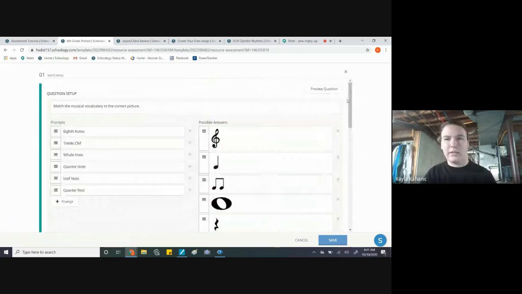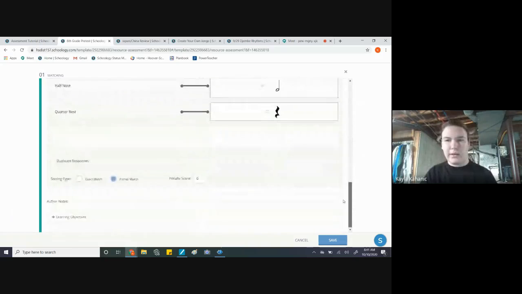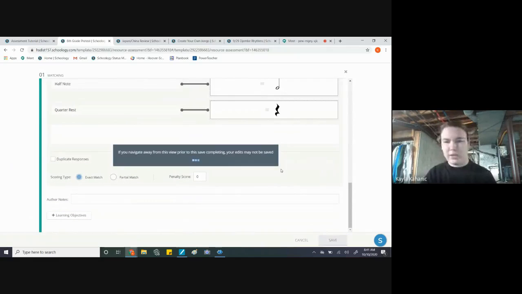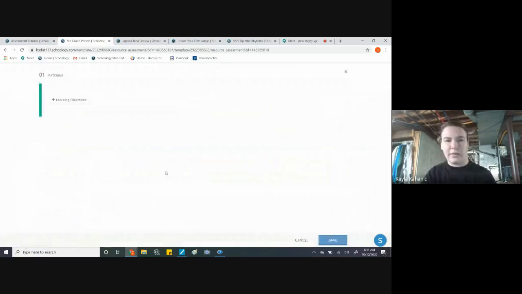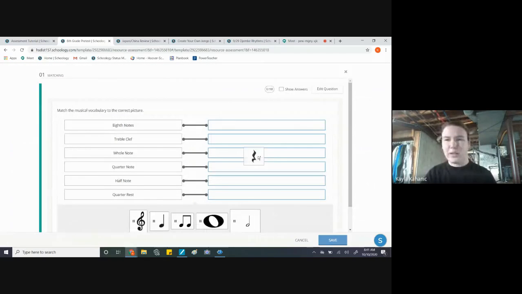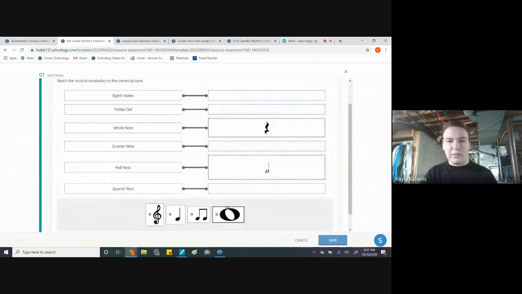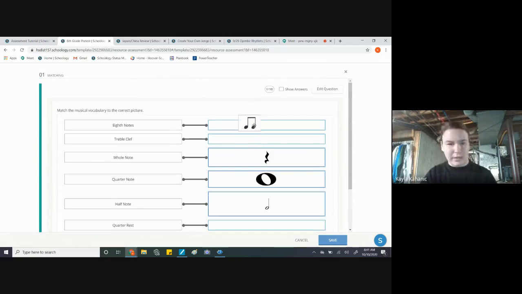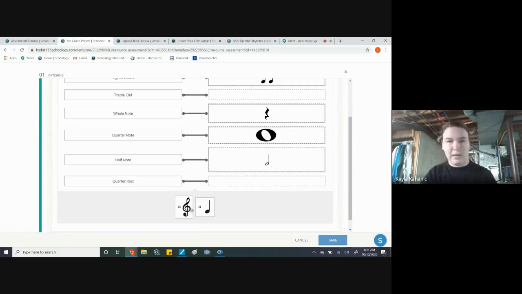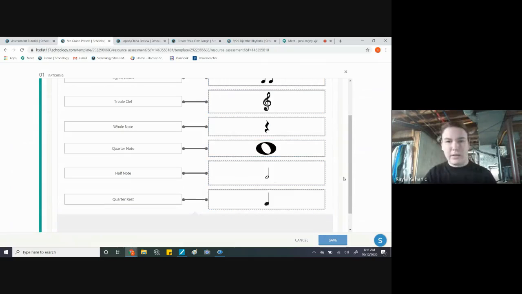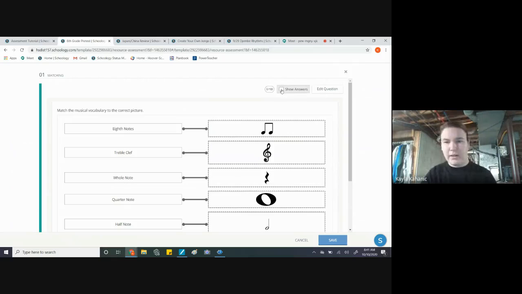So if you're on that exact match and you went and saved it, because it likes you to save, match the music vocabulary to the correct picture, you go to preview. Do some of that, some of that, some of that. We'll get 1 right. Well, actually, we'll get 2 right. And then we will look at show answers.